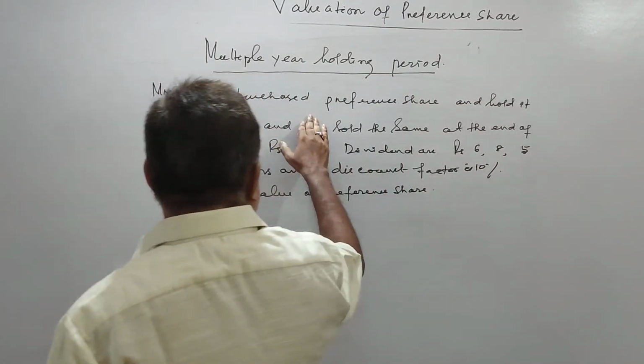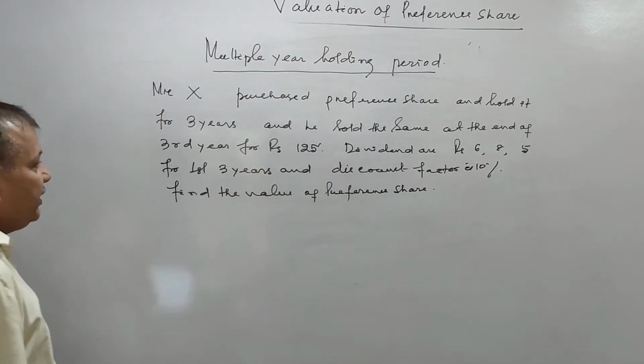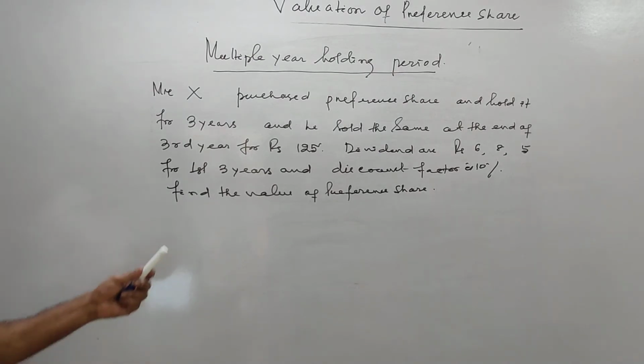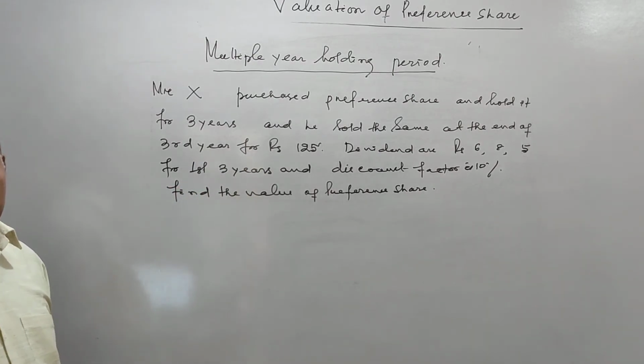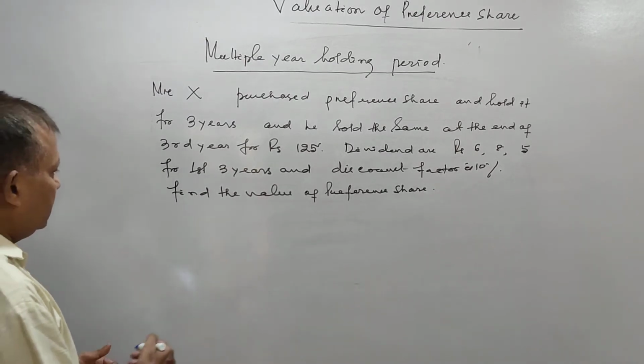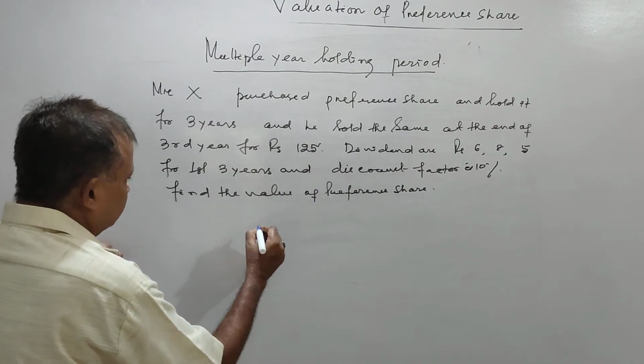X purchased a preference share and held it for 3 years, and he sold the same at the end of the 3rd year for 125. So what will be the value?